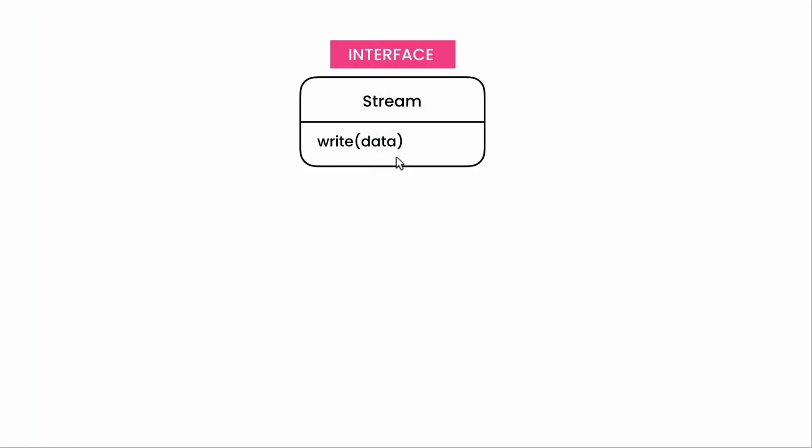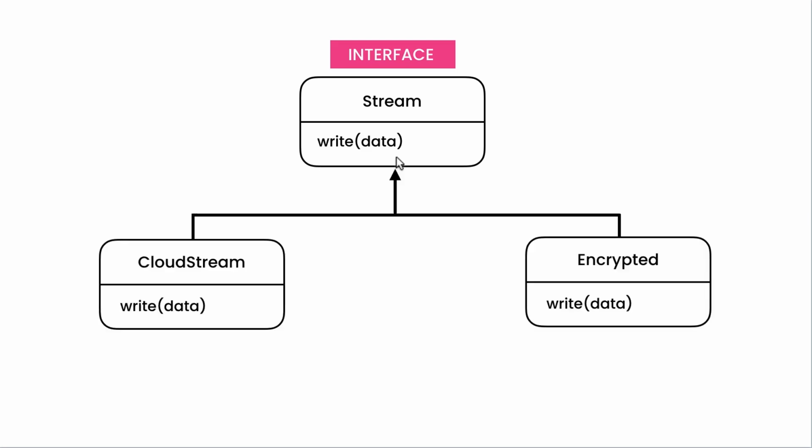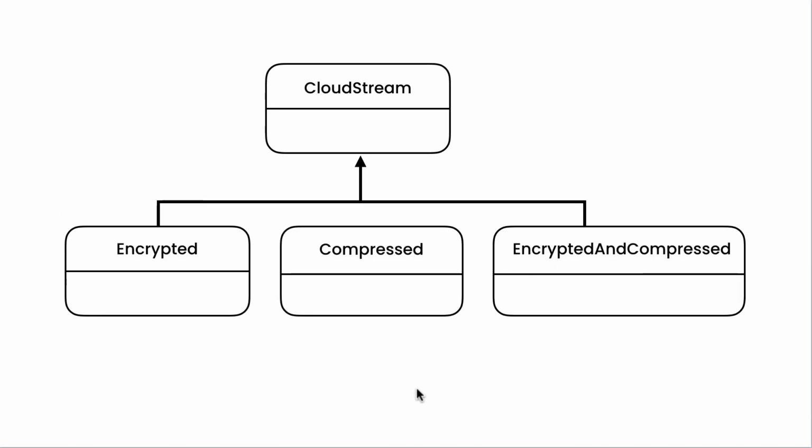We should introduce a new interface called stream. And in this interface, we declare the operations that we need to support in various types of streams. So we can create 2 implementations of this interface, such as CloudStream and encrypted CloudStream. So the real name of this class is encrypted CloudStream, but I simplified it to encrypted to keep this presentation clean. Now you might say, but Mosh, how is this different from this original diagram?